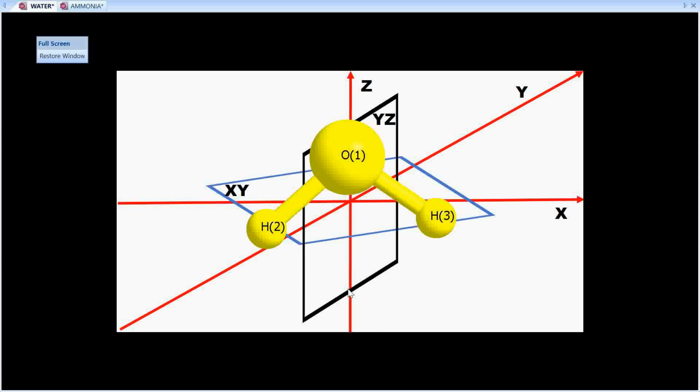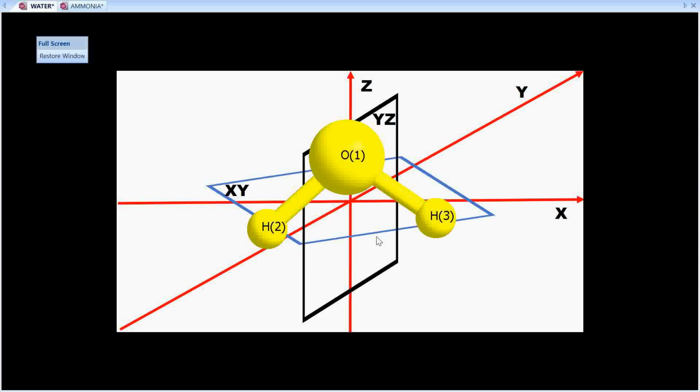This is C2 axis because if we rotate this water molecule through an angle of 360 degree like this, then by the end of the process we will be able to see the same appearance two times. So 360 divided by 2 is the value of n. So this axis is called C2 axis. And in the water molecule, there is no other axis which is having order higher than 2. Therefore, this C2 axis itself is the principal axis.